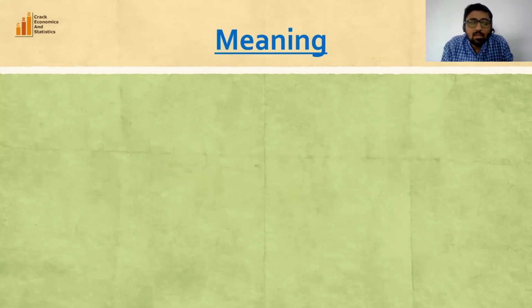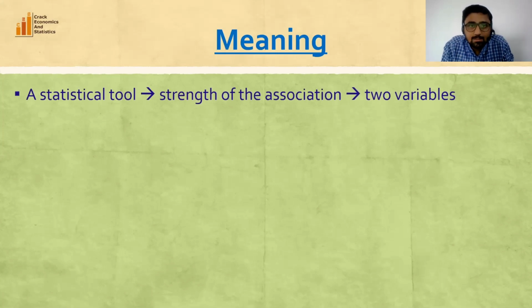Let's begin with the meaning of correlation analysis. Correlation analysis is a statistical tool to study the strength of the association between two variables. So here in this video, I'm going to discuss the correlation analysis for two variables only. We can also use correlation analysis to find the association when we have more than two variables, but in this video, I'm going to discuss this with the help of two variables only.